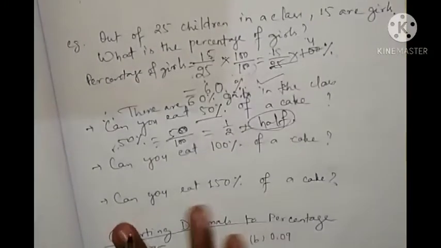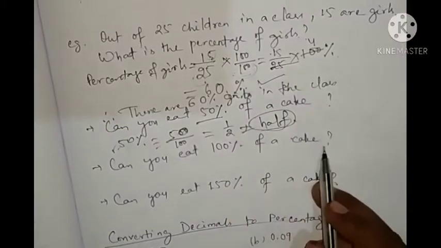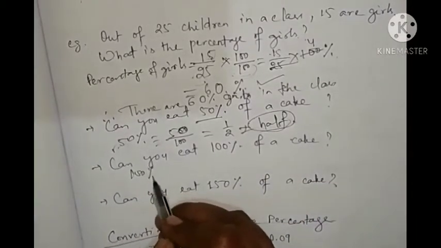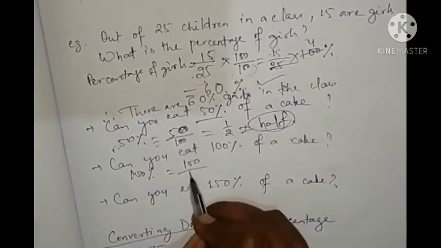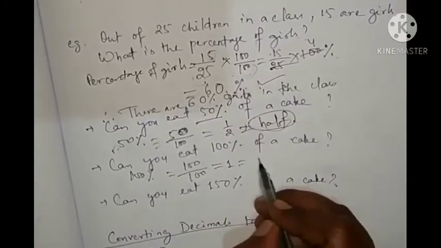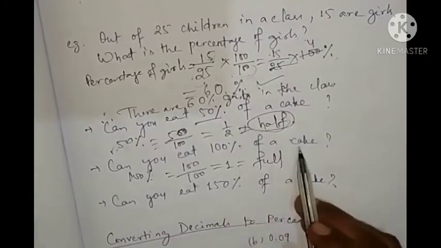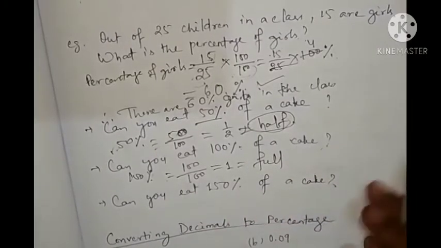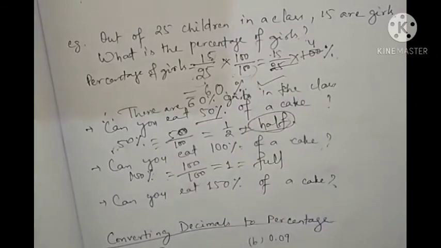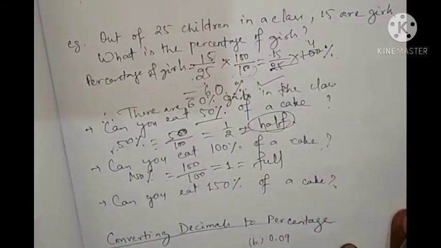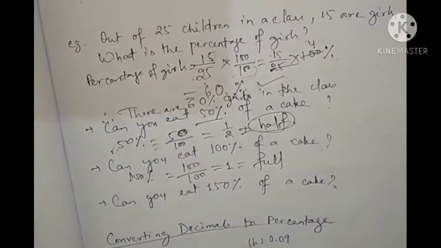If it is written, can you eat 100% of a cake? So 100% means 100 by 100. That is what? 1. That is what? Full. So can you eat the full cake? If somebody is telling, can you eat 100% of cake, can you eat 100% of the meal, can you do 100% of work, it means the full total work or the full cake you can eat.